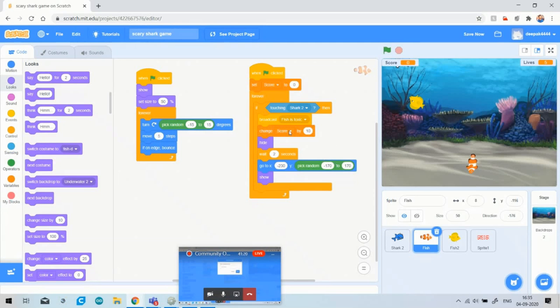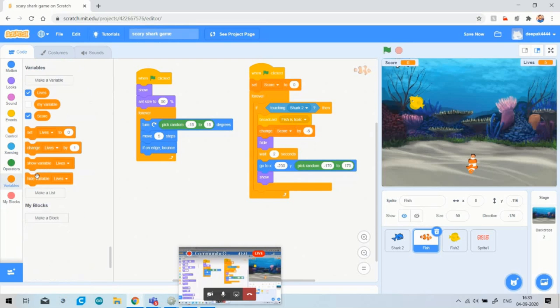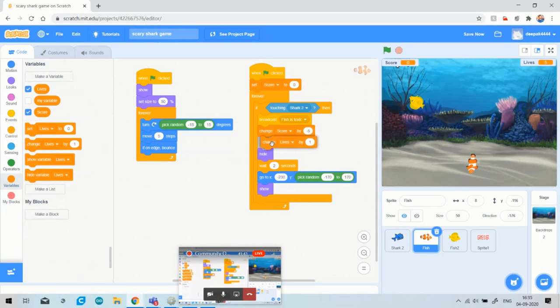So my message is now changed from fish is safe to fish is toxic because, as I told you, there are two fish, one is a safe fish and the other is a toxic fish. Now my score will not increase, my score will decrease. I will decrease the score by -5. Also, I will decrease the lives now. As you know, we have the game over screen, so we have to decrease the lives by -1.